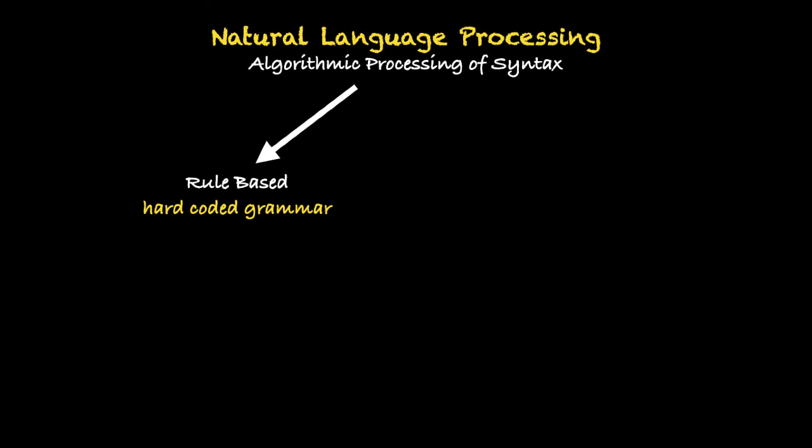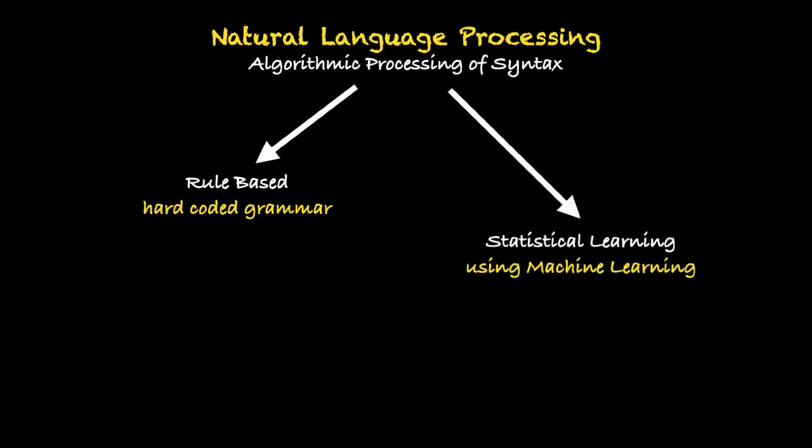This is what was done earlier. People worked hard to find actual rules of grammar, be it in English or any other language, and they tried to hard code these grammar rules for the purpose of language processing. However, that process is very cumbersome and not very efficient, and over the last few decades statistical learning has taken over, and nowadays that is essentially done using machine learning.